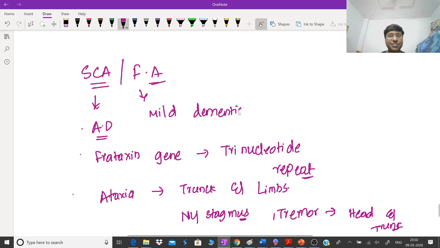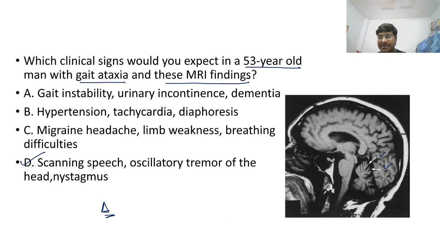Yes. So this will be the clinic, and they can also have even mild dementia, right? Mild dementia. Okay. So now, how will you diagnose? So this is about the features of your spinocerebellar ataxia or Friedreich's ataxia. I'll just go back to the question again. Don't worry. Now, the MRI will show. Now, what is this MRI finding actually? This MRI finding is suggestive of your cerebellar atrophy.